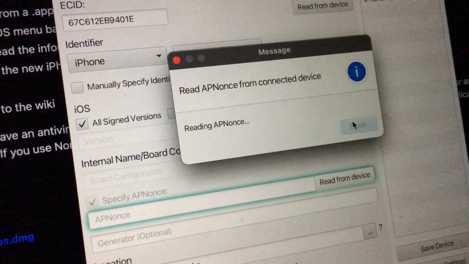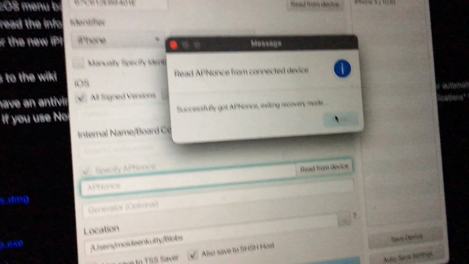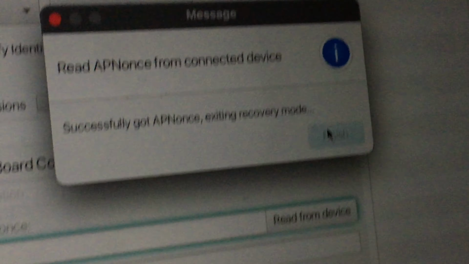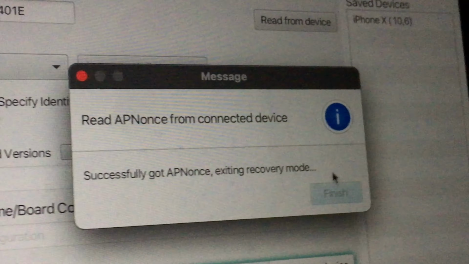Reading the APNonces. How much time? I don't know. It will go into DFU mode. Yeah, okay. Oh, successfully got the APNonces. Exiting recovery mode. Click finish. So it will come back to normal. It will exit the DFU mode, so no need to worry. No data will be lost.